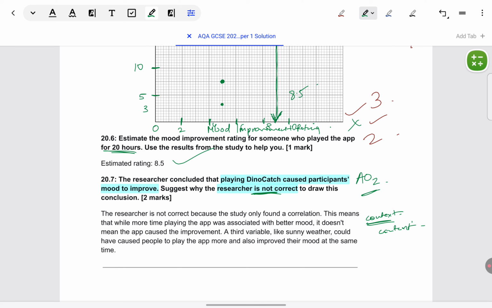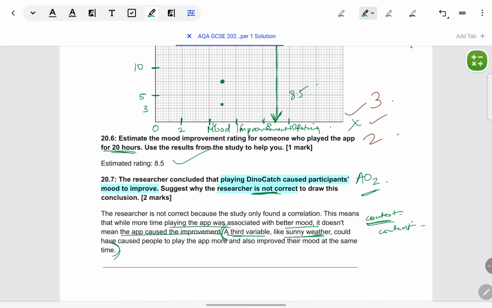So even the researcher cannot say that this particular variable is the cause of that variable. Like in this case, researcher found that there is a positive correlation between playing the app and mood, but it does not establish causation. We cannot say playing the app is the reason for the mood improvement. So fully contextualize.